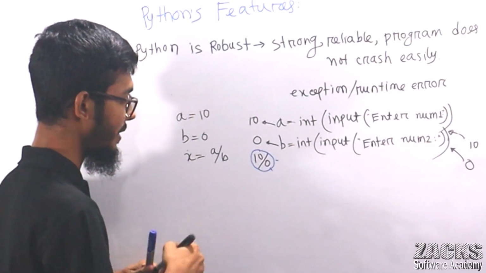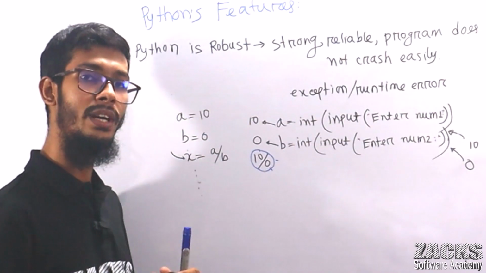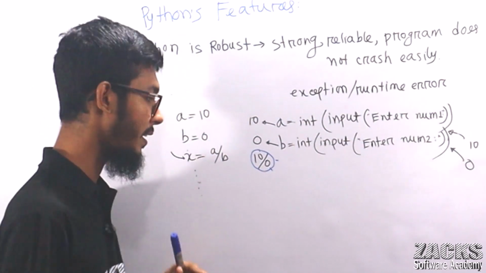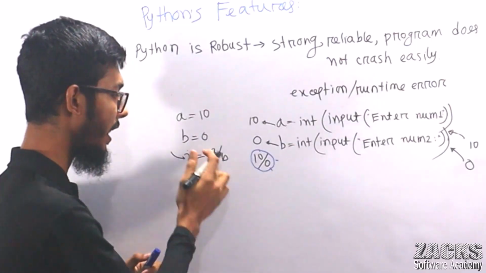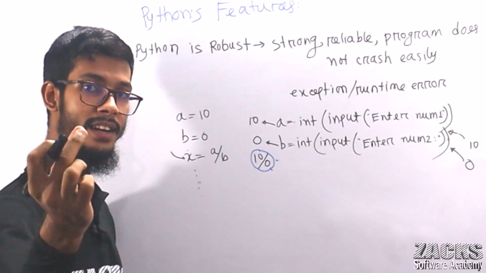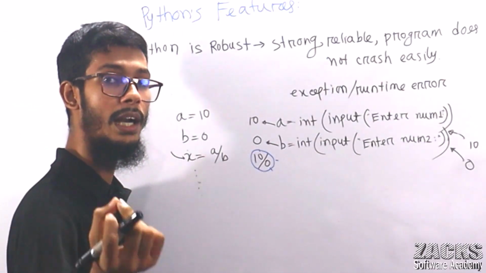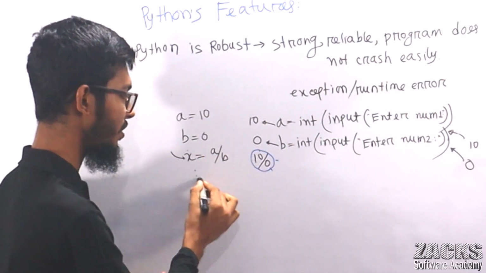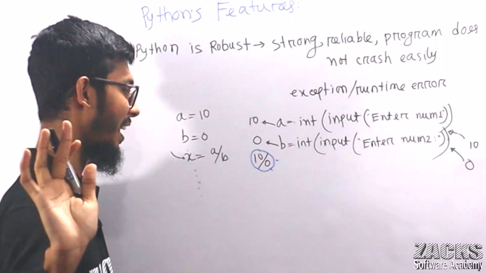Consider there are multiple lines. At this point only, your program will terminate unsuccessfully. The remaining lines of code will not be executed. Now this code is generating an error, a runtime exception, or any unwanted exception, right? An unwanted event. So you can consider this code risky code. Leave this one if you don't understand anything.